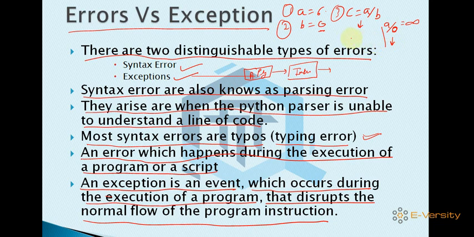If I put the value of b as 3, it works fine. So other than 0, this operation works fine, but when the value is 0, it behaves exceptionally, so it gives an exception. You must handle them, because when an exception occurs you see an error. These errors are thrown by the interpreter, and a normal user cannot understand them.